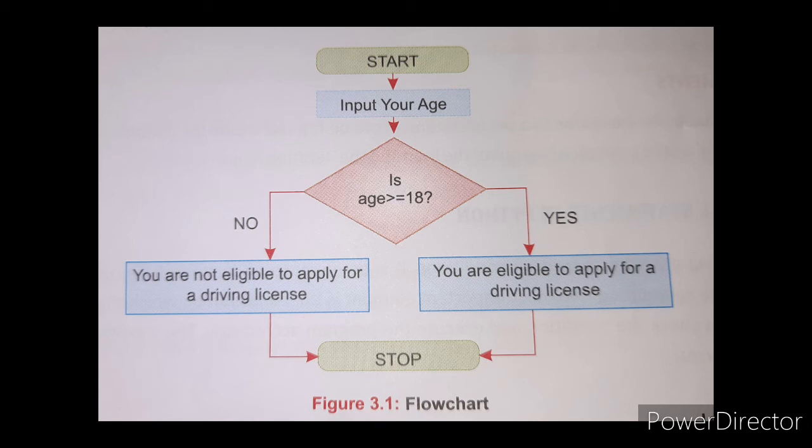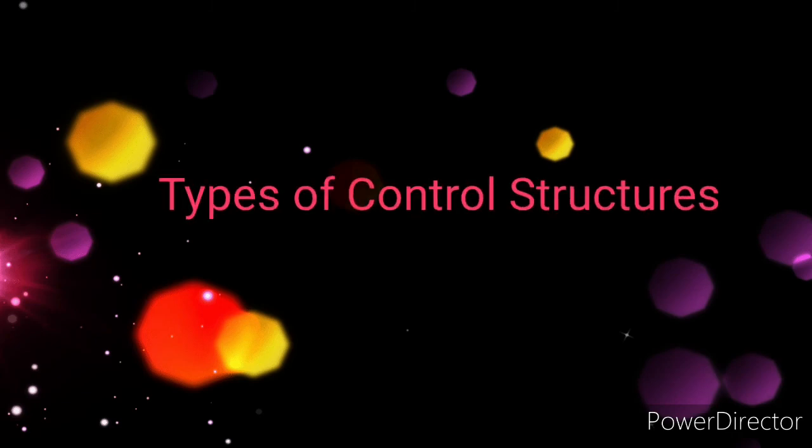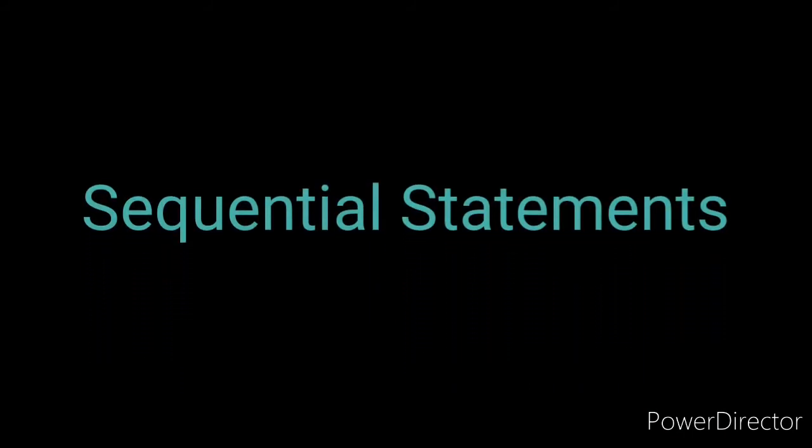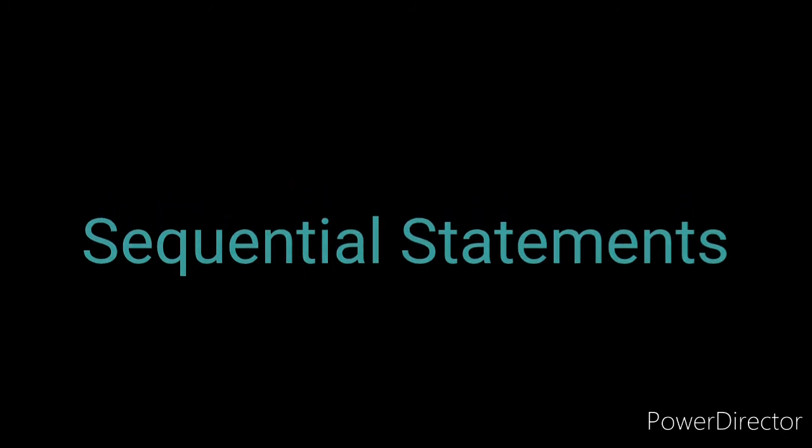Okay children? Before proceeding further, we must understand the different types of constructs or statements used in a programming language that control the flow of a program. Here Python offers mainly three kinds of control statements. What is the first one? Sequential statements. In sequential constructs, the statements in a program are executed in a sequential manner. One statement is followed by another, with no possibility of branching off to some other section.